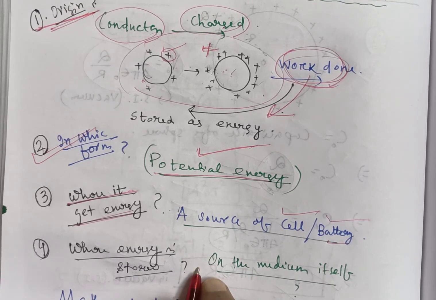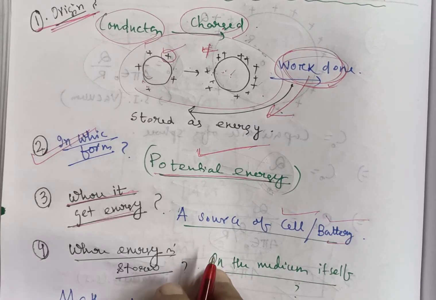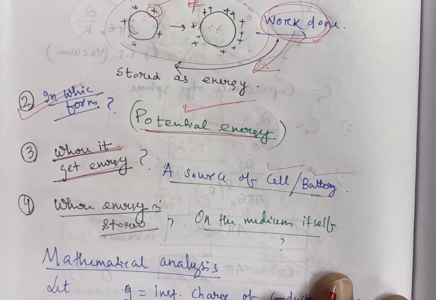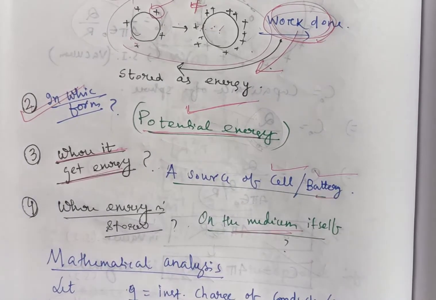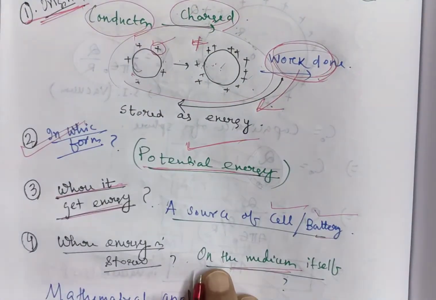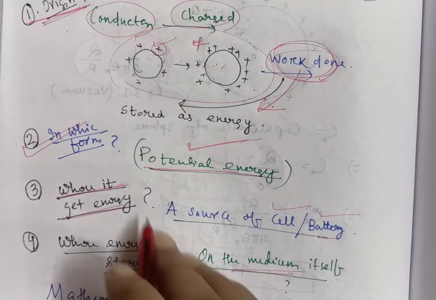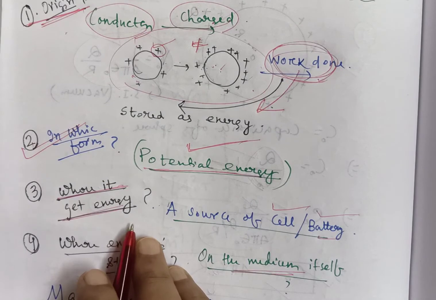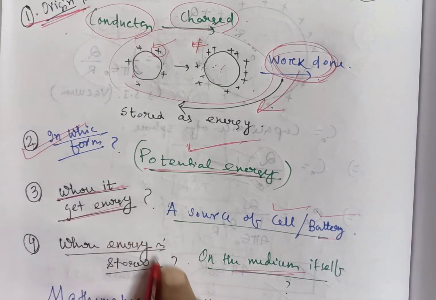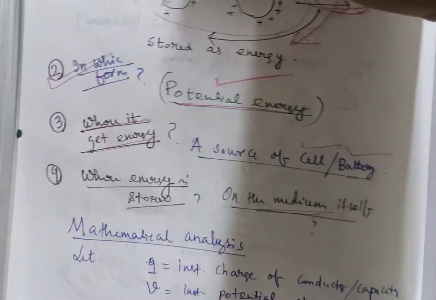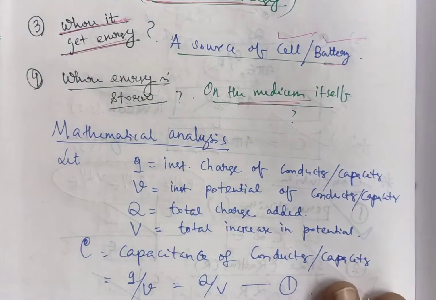Simply imagine a capacitor inside a fan. Inside a capacitor some medium is there. In that medium energy is stored in the form of potential energy. So these are the things we have to remember: what is the origin of this energy, where this energy comes from, in which form energy is stored, and where this energy is stored. Now mathematically we have to calculate what amount of energy is stored.